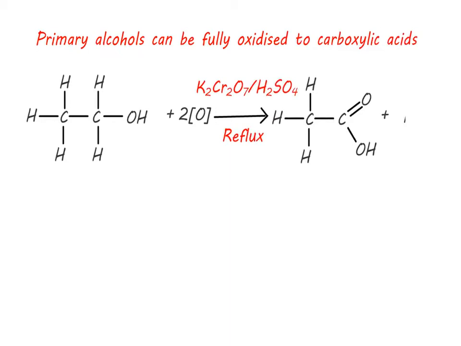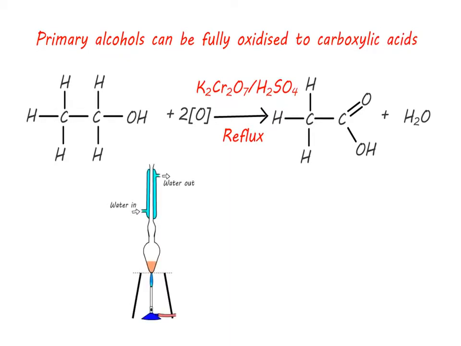We can oxidize the primary alcohol completely to form the carboxylic acid if we have an excess of potassium dichromate and we do not distill but instead reflux the mixture. Refluxing is the continual evaporation and condensing of a reaction mixture which prevents loss of solvent.